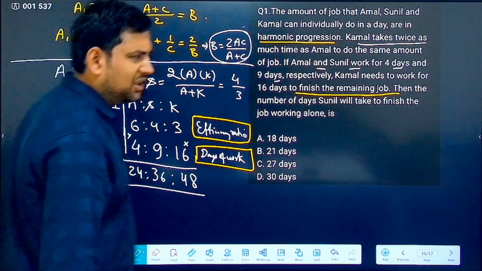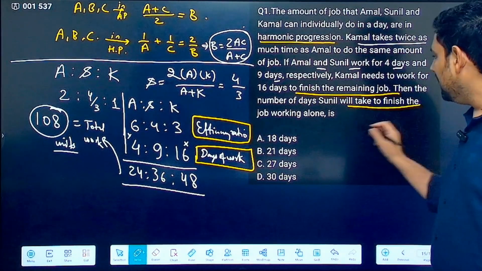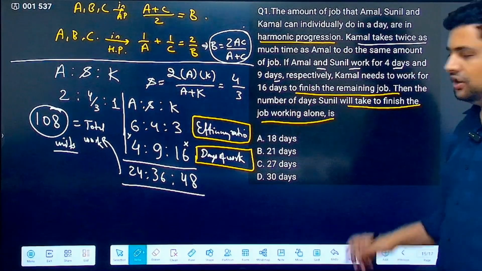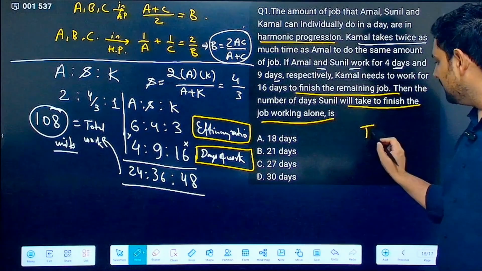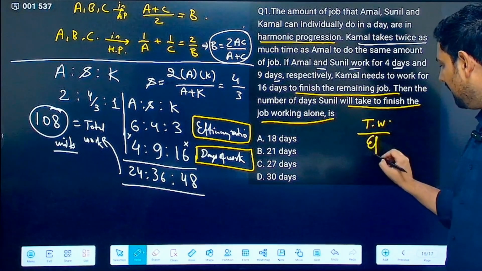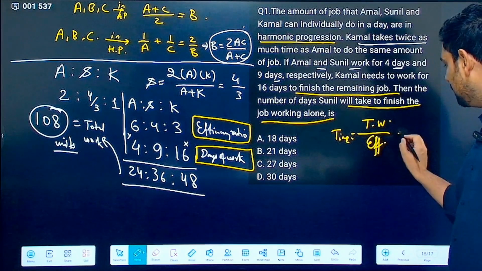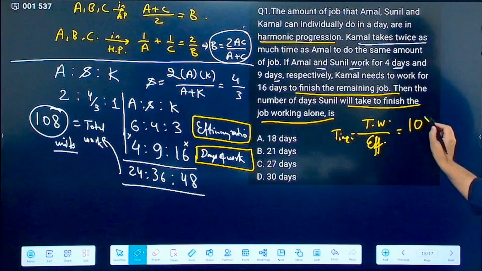Now it is very easy. Total work also you have. The question is asking you how many days Sunil will take to finish the job alone. So alone, if he has to finish, then that will be what? Total work upon efficiency gives you time. What is total work? Total work is 108 units.